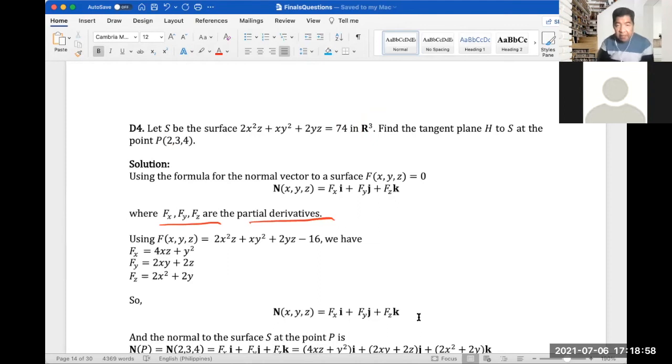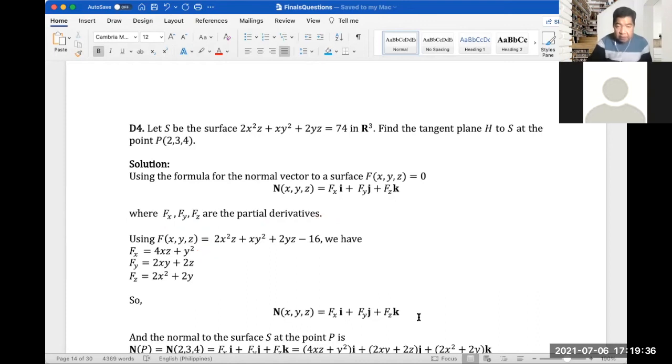If it's f sub x, that means partial derivative of f with respect to x. So we have 4xz plus y squared, and then partial derivative of f with respect to y, which is equal to 2xy plus 2z, and then partial derivative of f with respect to z, so 2x squared plus 2y.